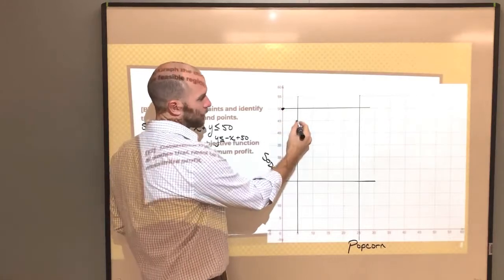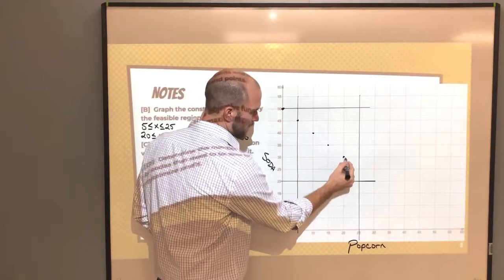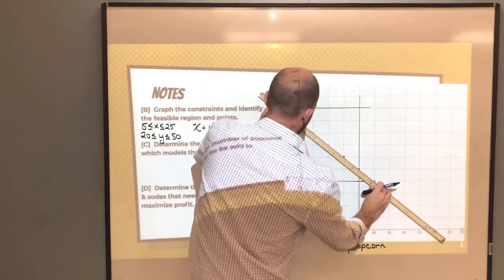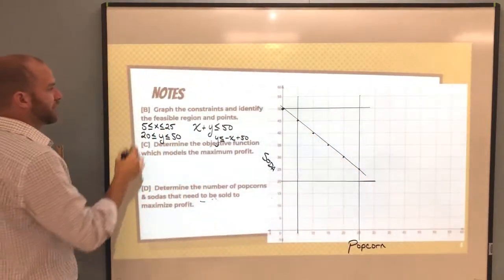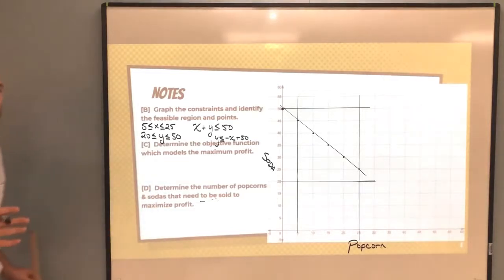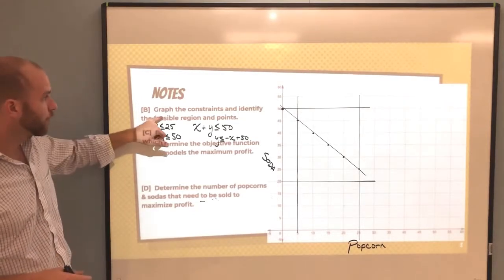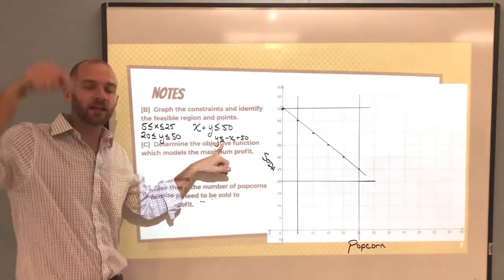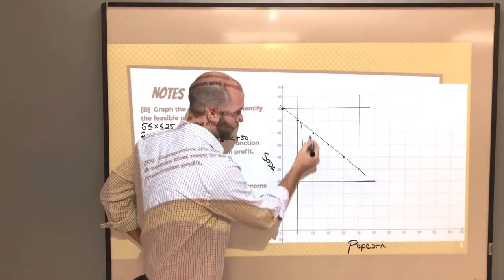I'm going to go down 5 and over 5, since that's how my grids are working out on here. We're going to complete that line. Let's talk about the actual feasible region. If you've never heard the term feasible before, well, you probably have. It just means the possible or the realistic region that we're going to be looking at. It says y is less than, and a less than indicates we want to shade below the line. So we're going to take all of the points on the line and shade below them.